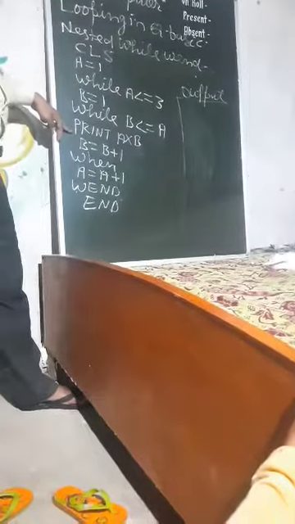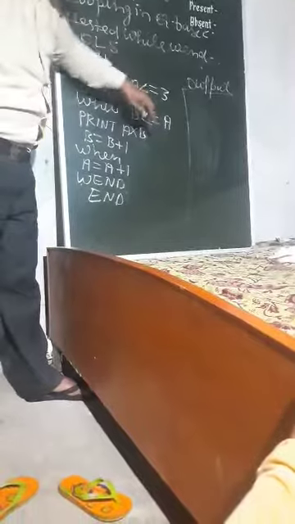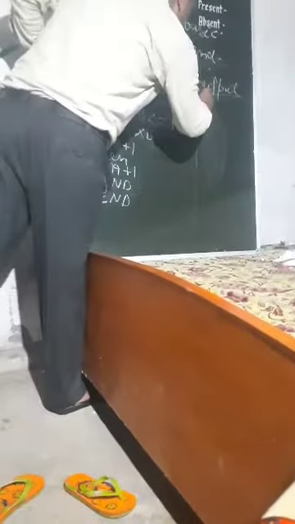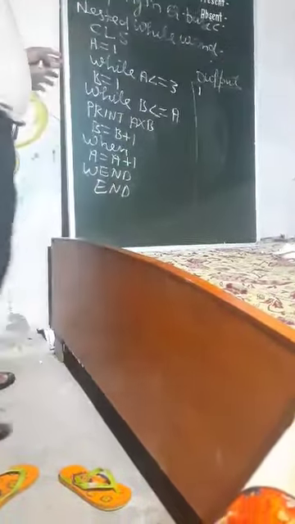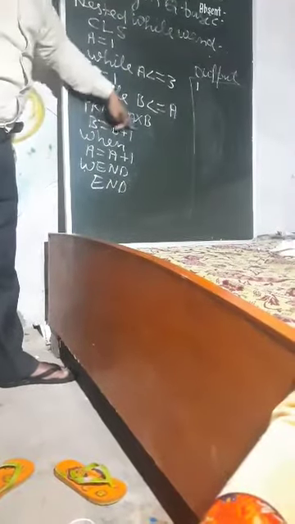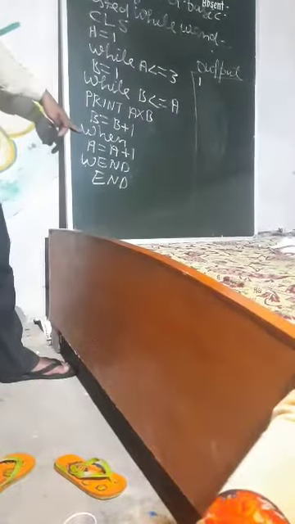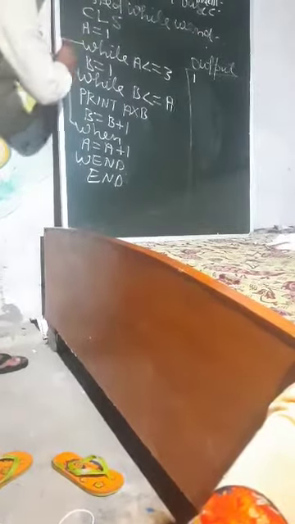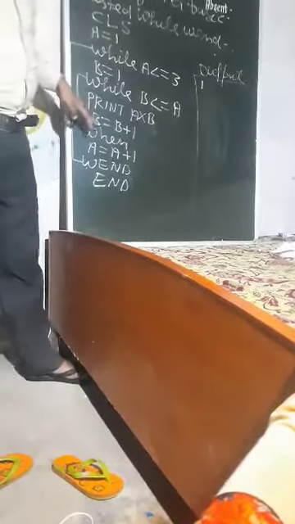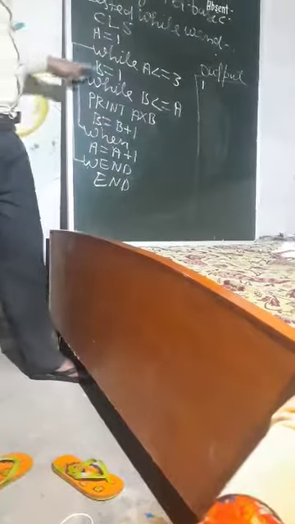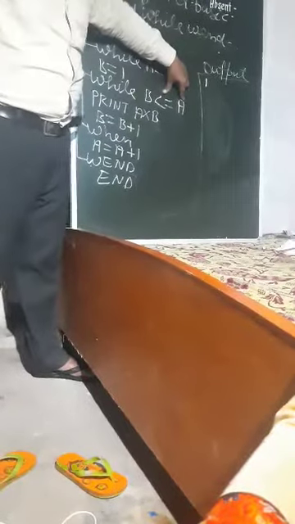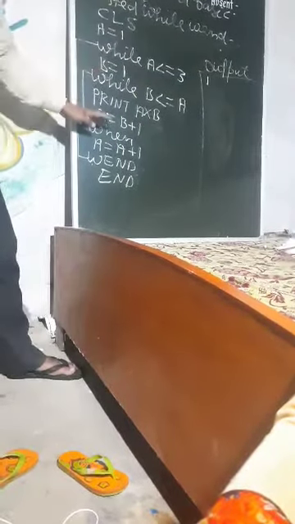Here print A into B, meaning 1 into 1, here 1 is printed. Again B equal to B plus 1 becomes 2. This while is called your outer loop, and this one is called your inner loop. Now B equal to B plus 1, WEND sends control here, 2 is less than or equal to 1, condition false, it goes outside the WEND.